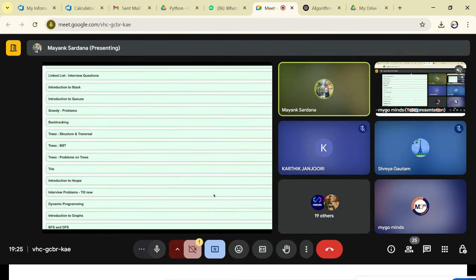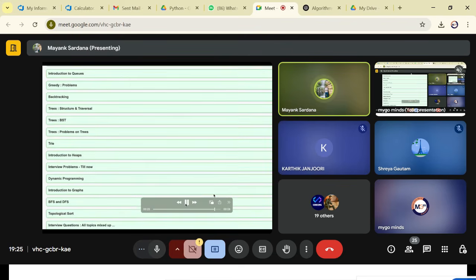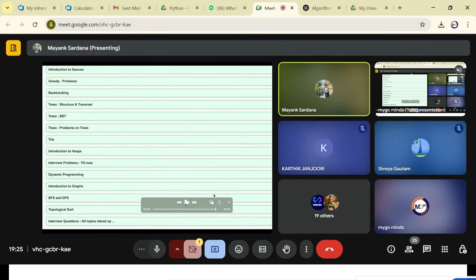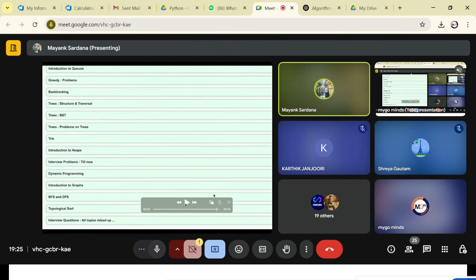Then there is an important concept, that is a trie. Okay, after doing all these things, then we move to heaps. That is the priority queue part. Then after doing all these things, again some interview questions on that, because interview questions are very important for your understanding of which type of interview questions are asked in the companies itself.